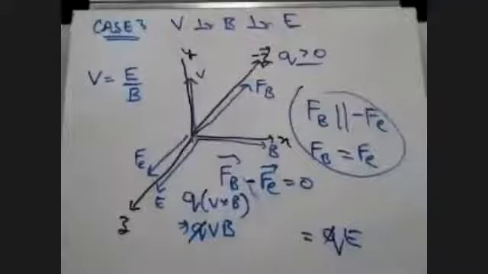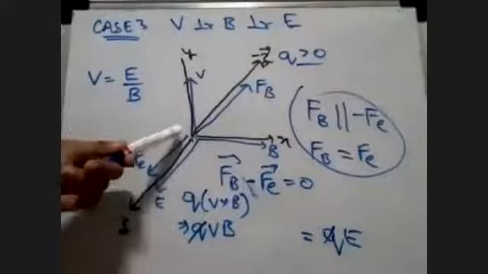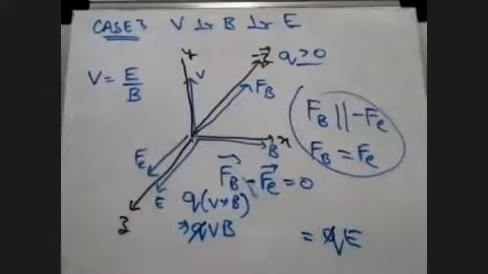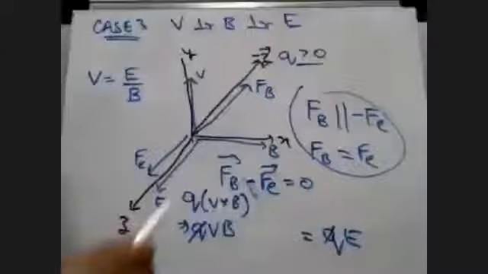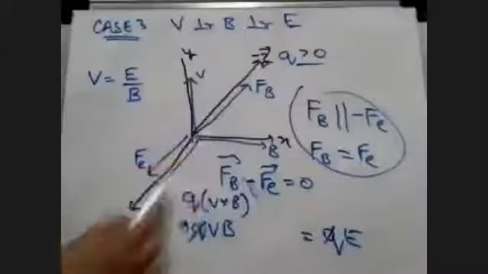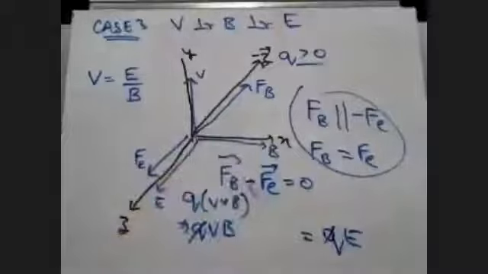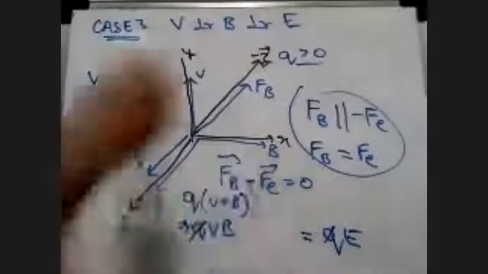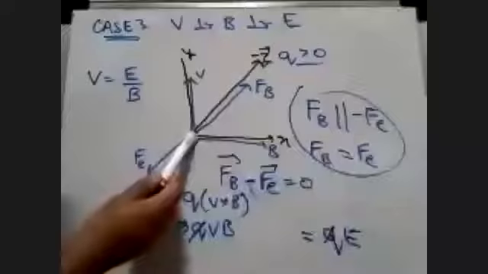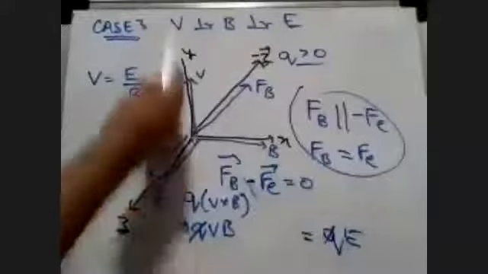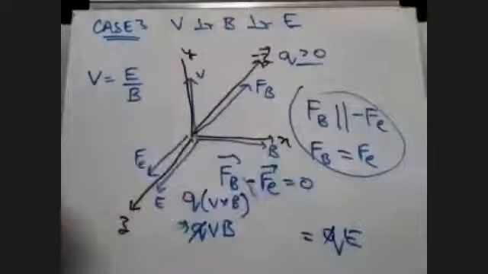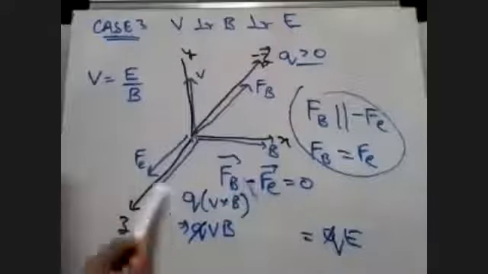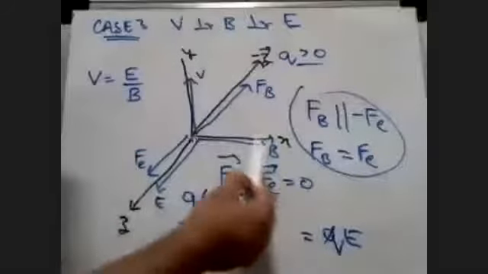So what we are understanding here is that if I am assuming the velocity to be in the y direction, the electric field to be in the z direction, and the magnetic field to be in the x direction, then by this formula, the velocity of this charge is not being affected by the electric field or the magnetic field.